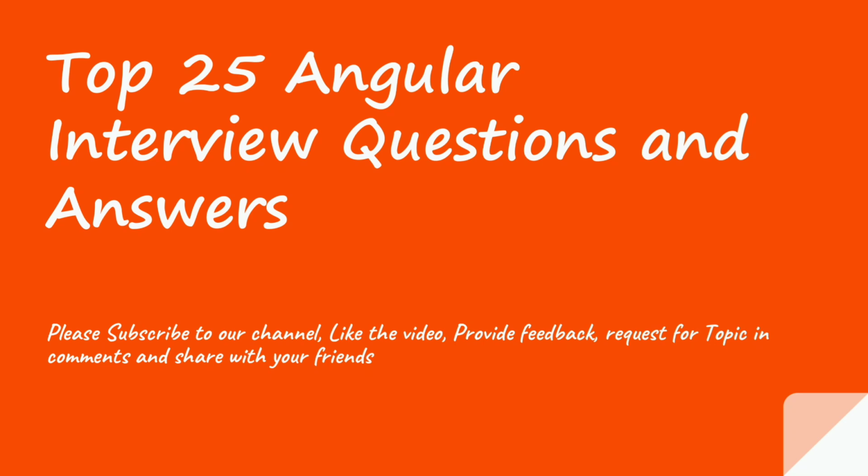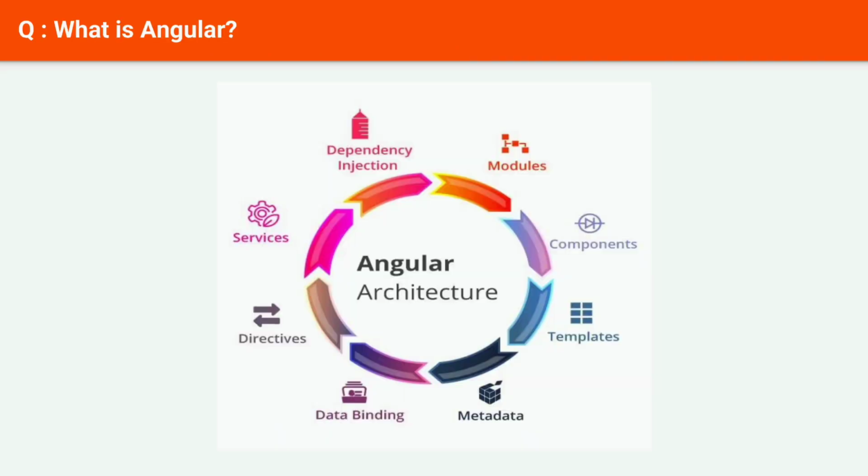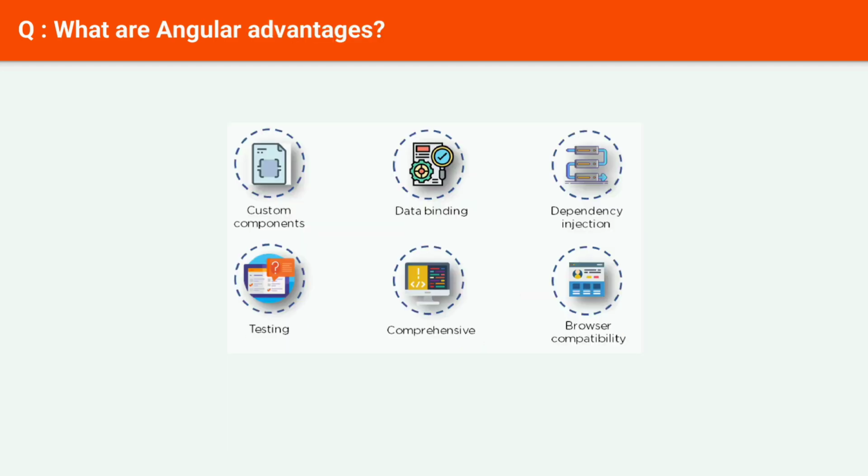Question: What is Angular? Angular is a TypeScript-based open-source front-end platform that makes it easy to build web, mobile and desktop applications. The major features of this framework include declarative templates, dependency injection, and end-to-end tooling, which ease application development.